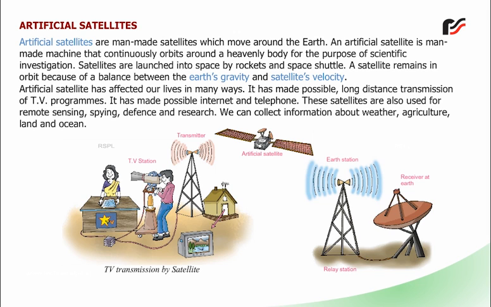Artificial satellites have affected our lives in many ways. They have made possible long-distance transmission of TV programs. They have made possible the internet and telephone. These satellites are also used for remote sensing, spying, defense, and research. We can collect information about weather, agriculture, land, and ocean.